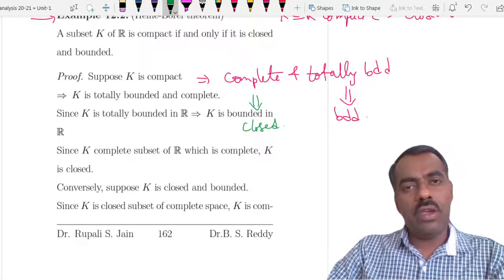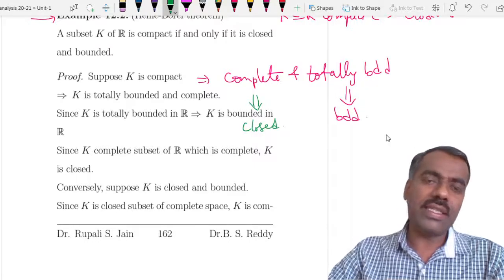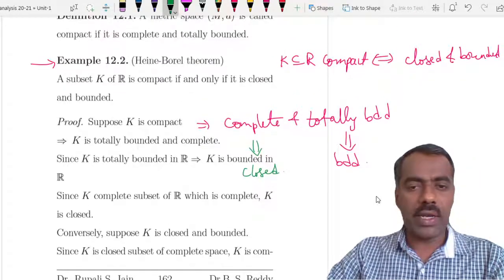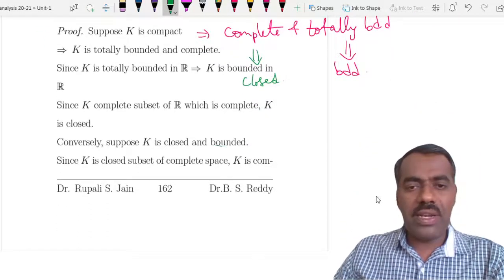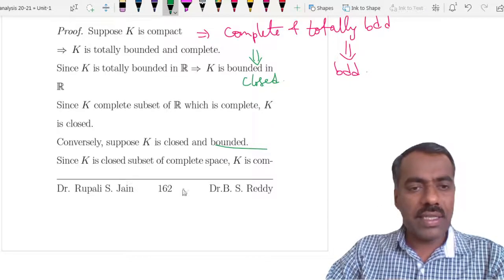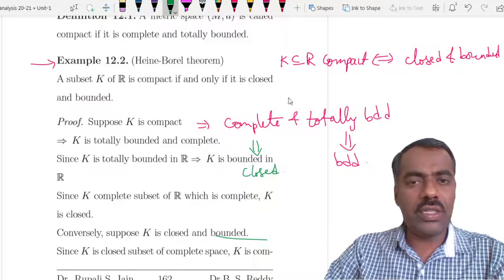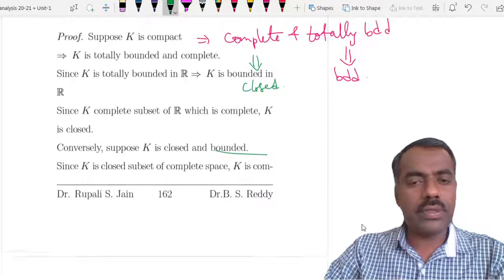Conversely, if we take a subset which is closed and bounded, we want to show that it is compact. In R we know bounded implies totally bounded, so it is totally bounded. We want to show that it is complete.